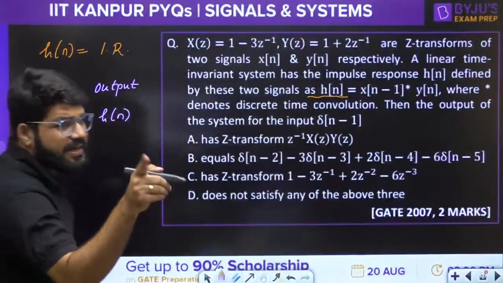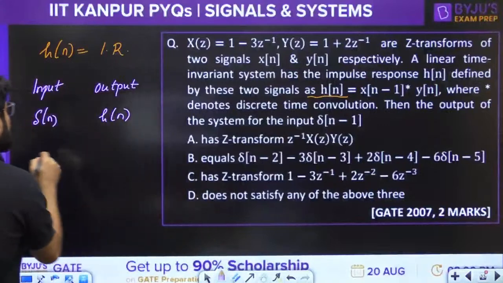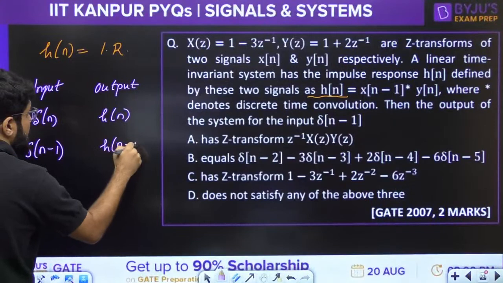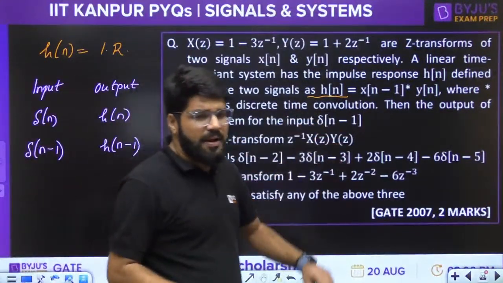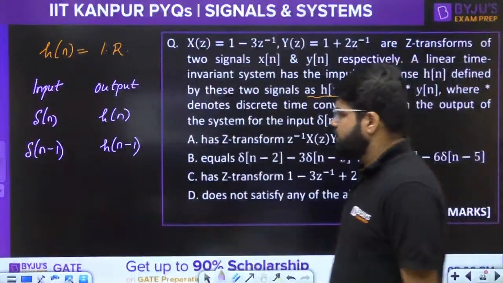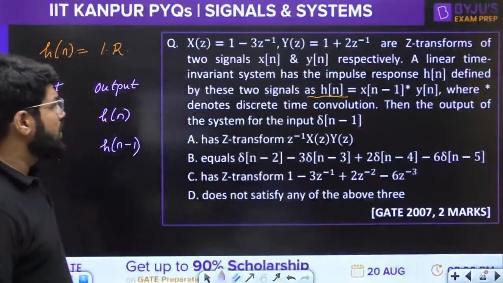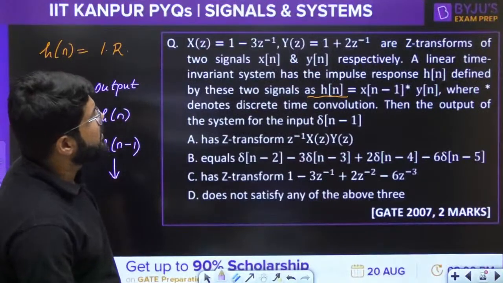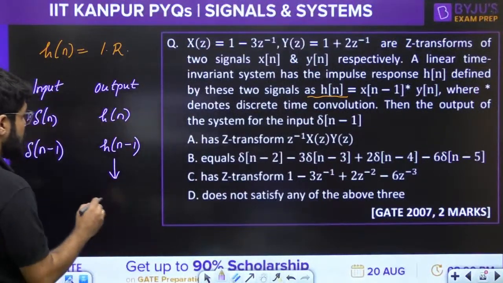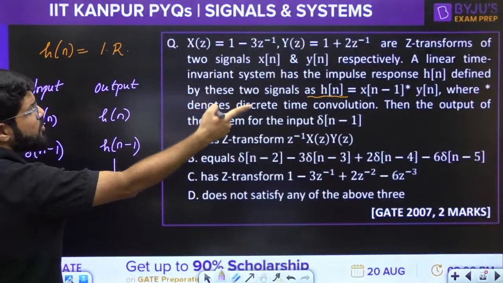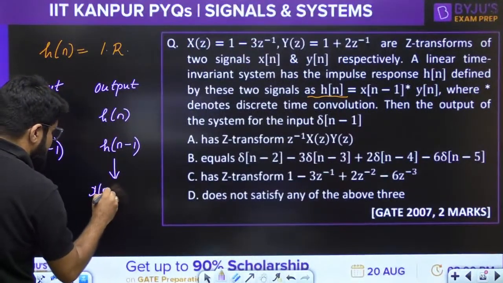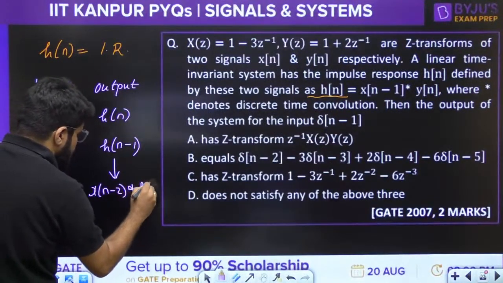It is an LTI, time invariant system, and a time invariant system says that if the input is shifted, the output is also shifted by the same amount. So if the input is delta[n minus 1], the output is h[n minus 1]. What is h[n minus 1]? h[n] is x[n minus 1] convolution y[n]. So h[n minus 1] is equal to x[n minus 2] convolution y[n].